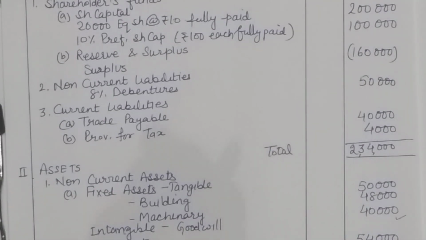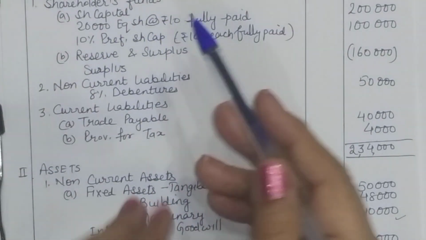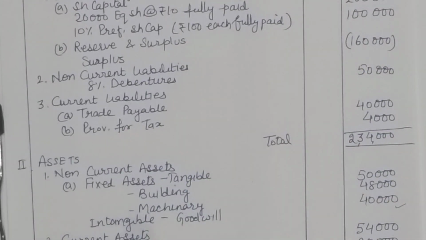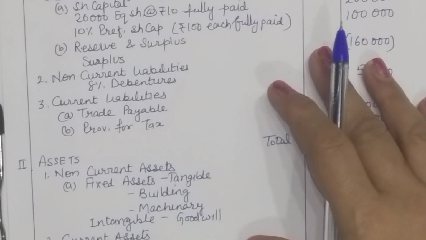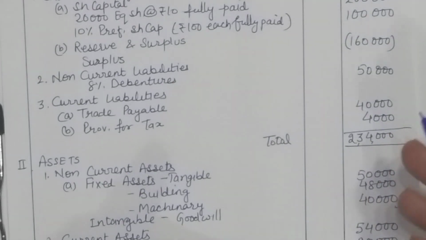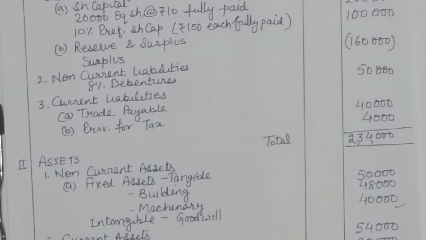When you have so many losses, who is going to bear the burden? Usually the burden is borne by the owners, and here in case of companies, equity shareholders have to bear all the burden. But if you go for that, the company might not be having sufficient assets to pay even its liabilities. So in that case, everybody is going to suffer. So what the company does is that they think of a plan to improve their financial standing, and thereby they want to improve on the working of the company so that the company is in a position to pay its liabilities after some time. So the complete financial reorganization is needed.